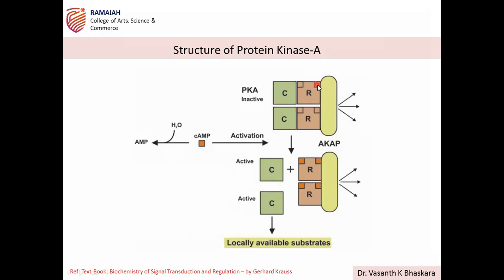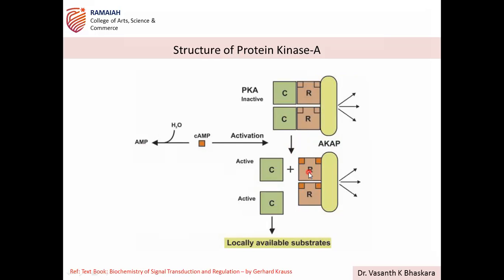These are cAMP binding sites. There are four cAMP binding sites on inactive protein kinase A, and this depends on the cAMP level in the cell. cAMP can undergo hydrolysis and form AMP. However, when cAMP is present in the cell, it is responsible for activation. When it binds to this R subunit, a total of four cAMPs are responsible for activation.